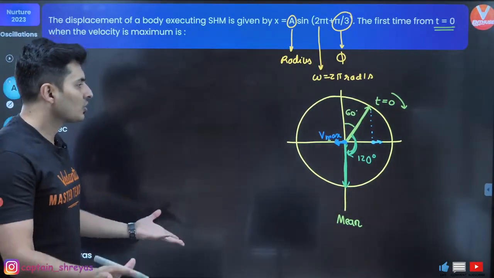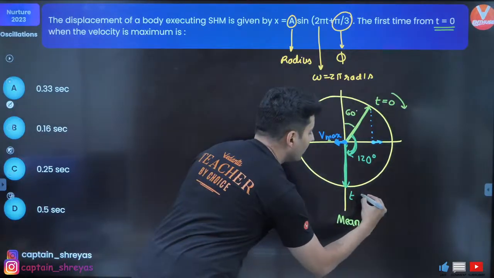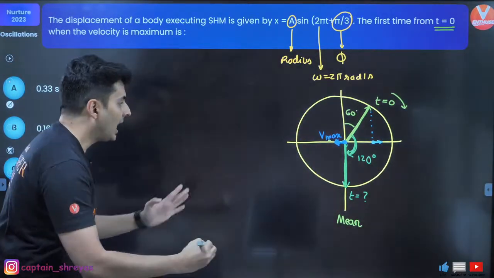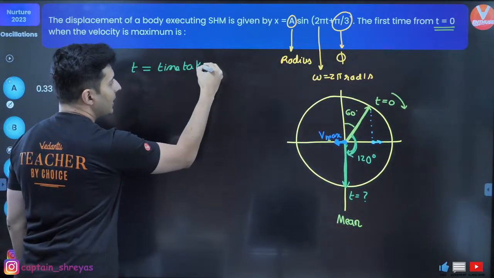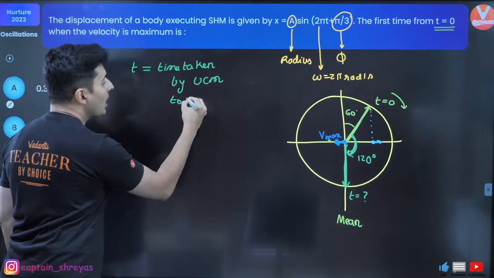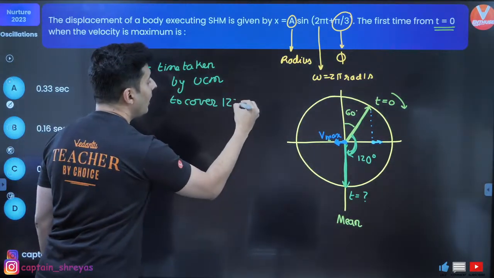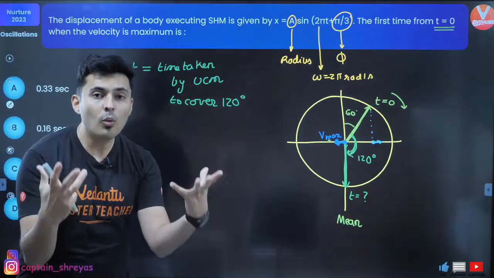120 degrees. So all you need to think, from here to here, the time taken, this t will be the time taken by the uniform circular motion to cover 120 degrees, correct? From here to here, the phasor takes how much time?